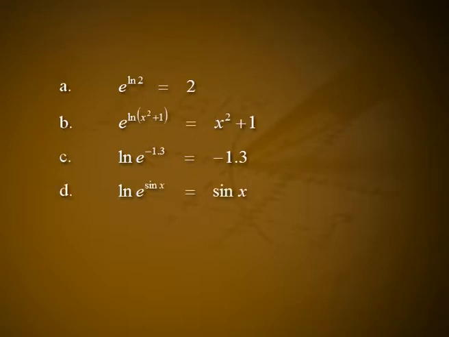Example 1. A. e raised to log 2 is equal to 2. B. e raised to log of x square plus 1 is equal to x square plus 1. C. log e raised to minus 1.3 is equal to minus 1.3. D. log e raised to sin x is equal to sin x. E. log of e raised to 2x by 5 is equal to log e raised to 2x minus log 5, which is equal to 2x minus log 5.